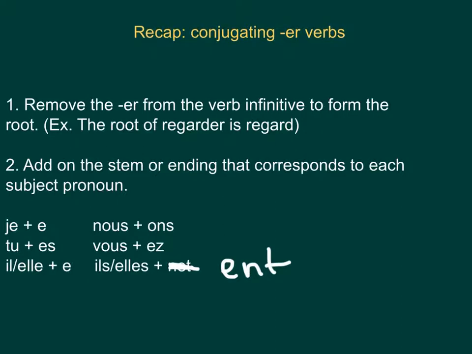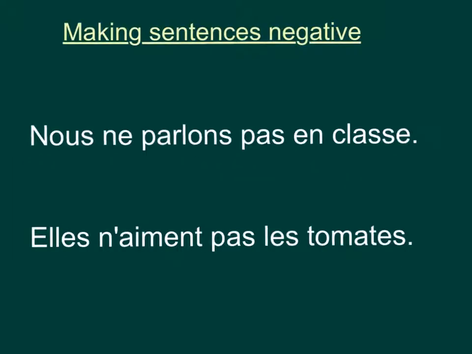E-N-T. Now, we've already talked about how to make sentences negative, but we're just going to talk about it again just so you can see what it looks like. It looks exactly the same as how we did it when we used être and avoir. So, to make a sentence negative, you need two parts. You need ne and pas, okay? And the ne and pas are going to make a verb sandwich. Remember, the verb is your meat of the sandwich. It goes in between, okay? Ne and pas are your bread. Your verb is the meat or cheese or whatever you like on your sandwich.